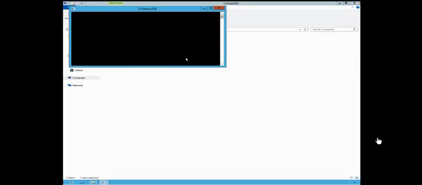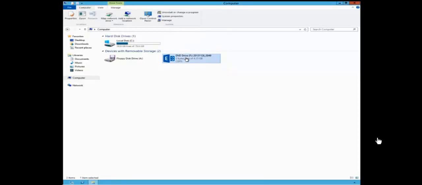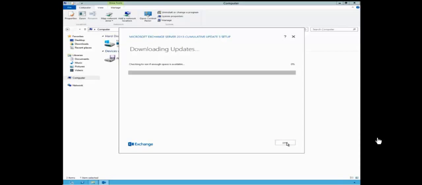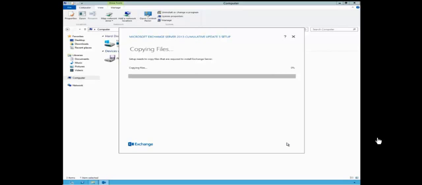Okay, first I show how you can install Exchange Server 2013 with the GUI. It's very easy, very simple. You can check for downloading updates for Exchange. It will copy files to a temporary folder on your C drive, and then the installation begins.